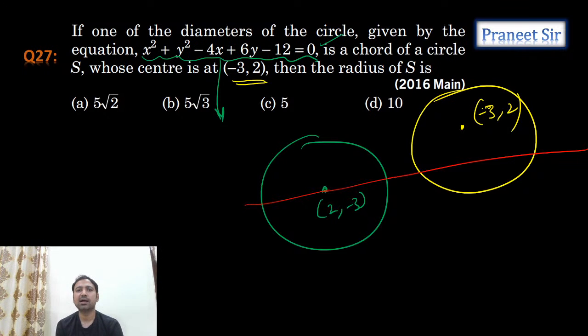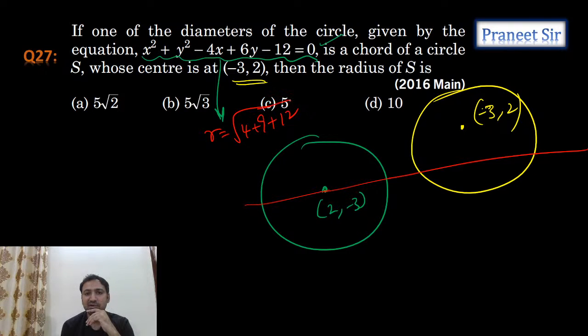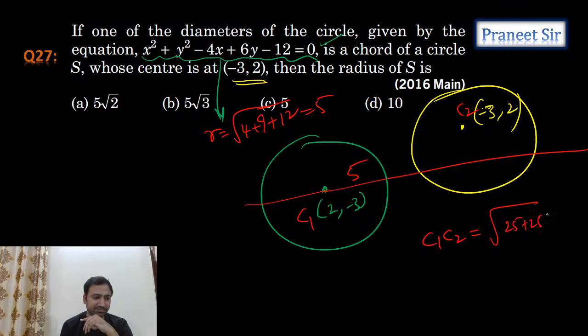So tell me, guys, what is the radius of the first circle? R is equals to how much we're getting? Square root of 4 plus 9 plus 12, which is equals to 5 units. So radius is 5 units, guys. But what is the distance between these 2 points, guys? Let's assume this one is C1 and this one is C2. What is the distance between C1 C2? Isn't it square root of 25 plus 25? Correct now? Which is 5 root 2 we are getting. Okay, distance between centers is 5 root 2.